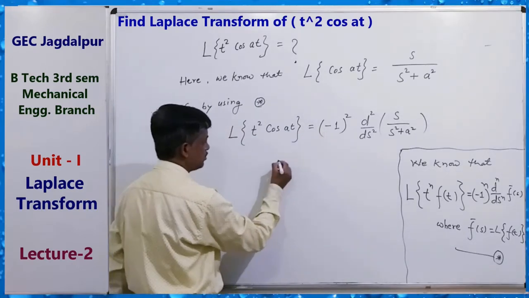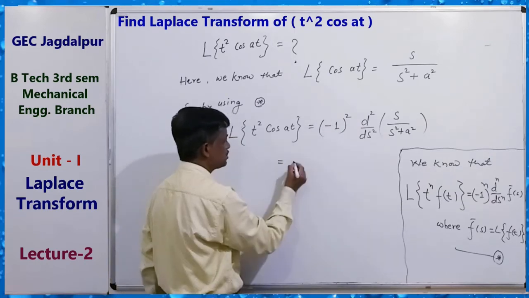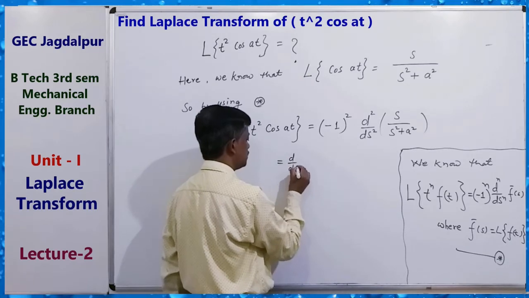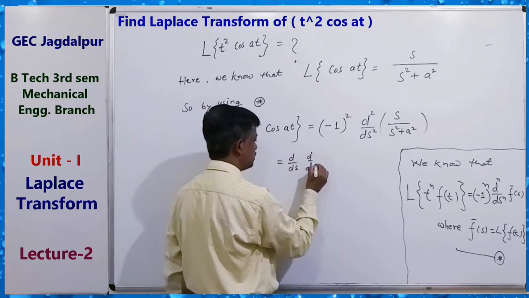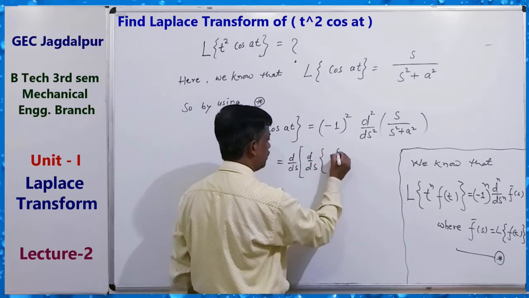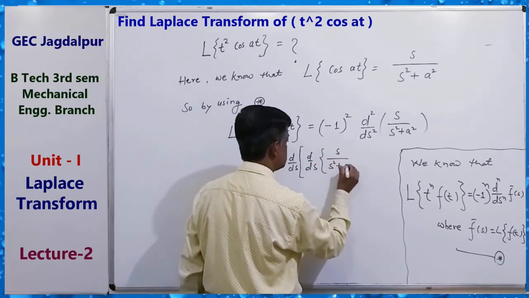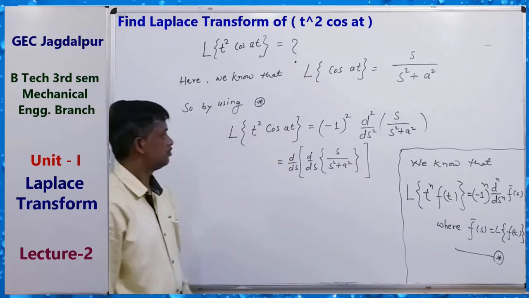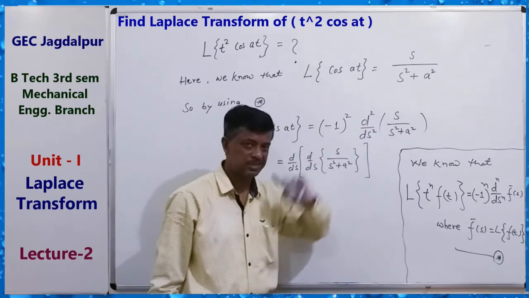Here this equals minus 1 square, which means plus d by ds of s upon s square plus a square. Now for cos, it is s by s square plus a square.